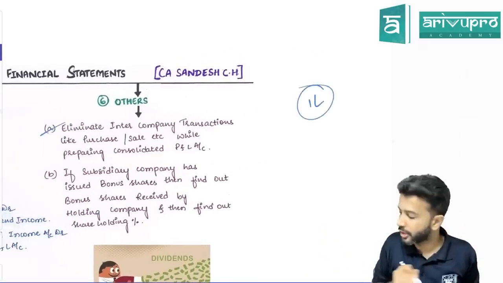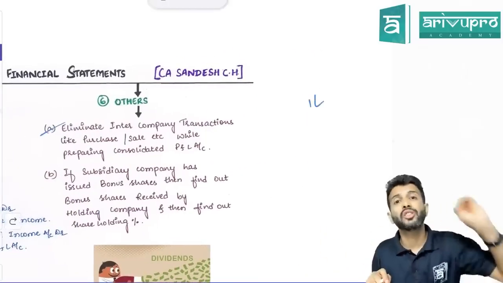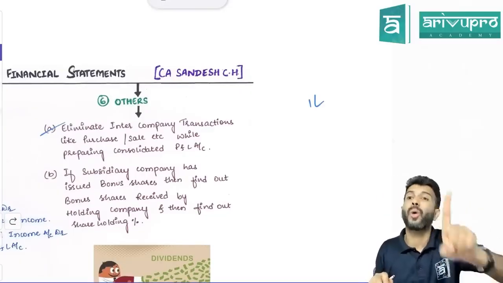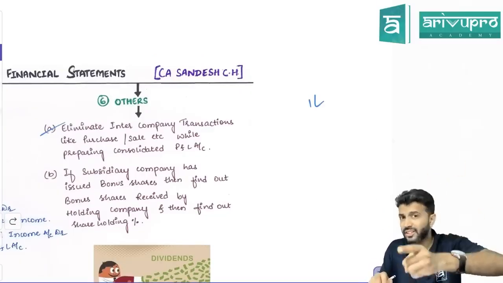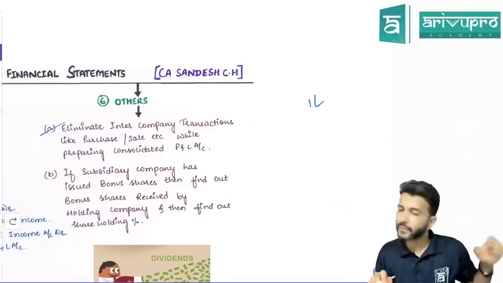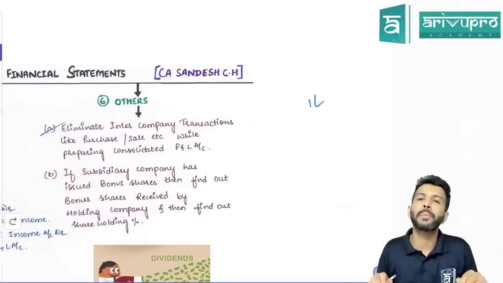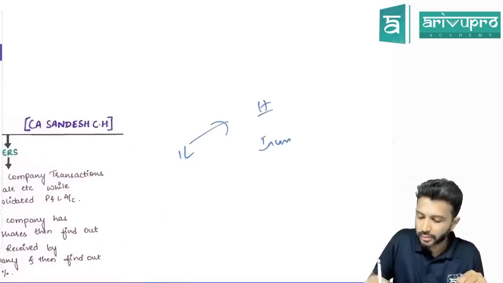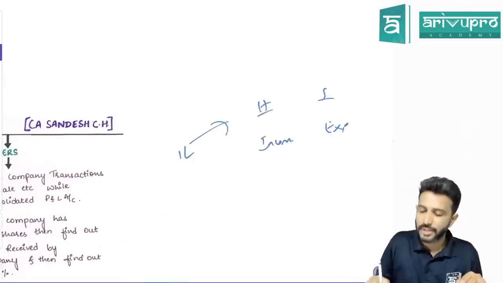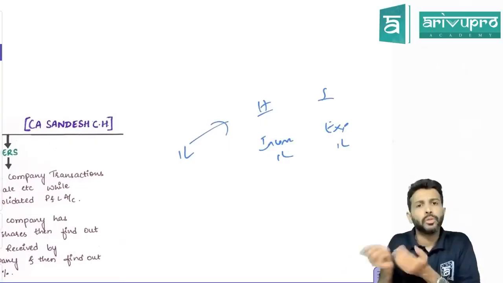They charge 1 lakh rupees for installation. Who gave the installation charges? The holding company. Is it giving this free of cost or charging money? Charging money. So think from the holding company's perspective. This 1 lakh for the holding company is an expense or income? Income. For the subsidiary company, it is an expense. How much? Same 1 lakh. What are these?